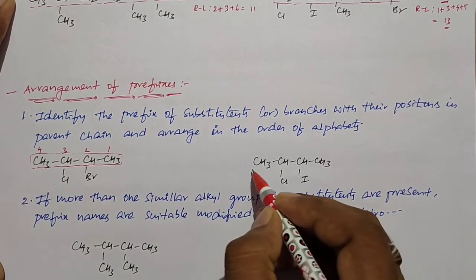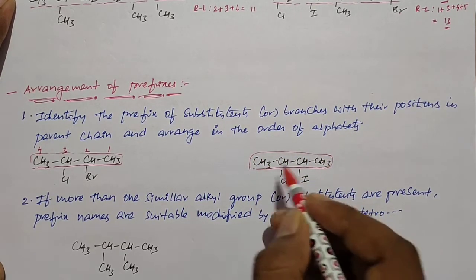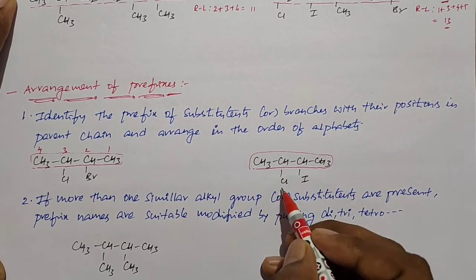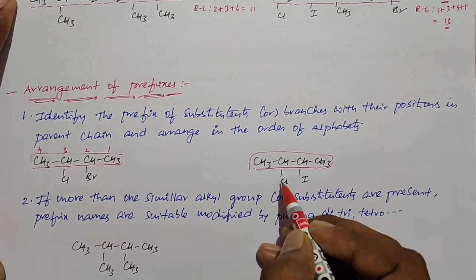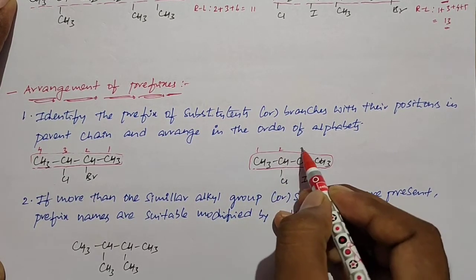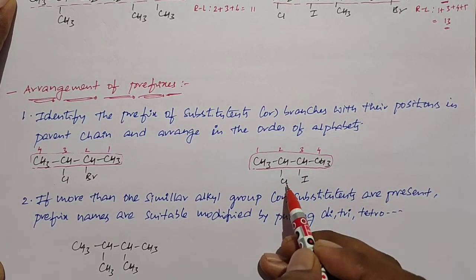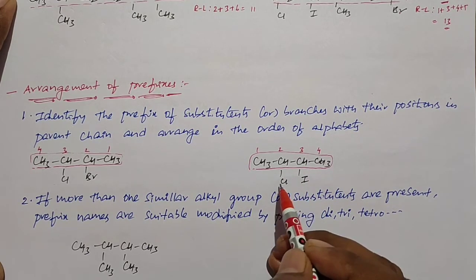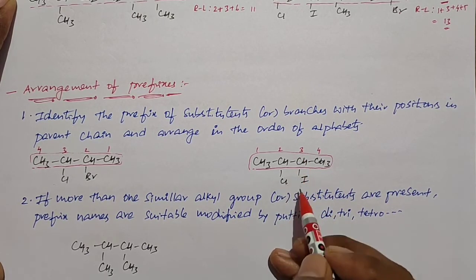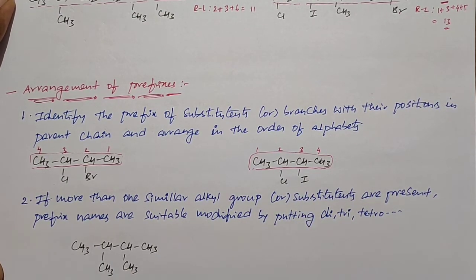Like that, for this example also, this is the main chain, and if you observe the positions, chlorine and iodo are there. So based on the alphabetical order, we need to give the least number to the chlorine. So 1, 2, 3, 4. So when you observe that here the position of chlorine is 2 chloro, iodine is 3 iodo. Based on the alphabetical order, chlorine becomes first, 2 chloro, 3 iodo. Okay, like that. That's all. Next, rule number 2.